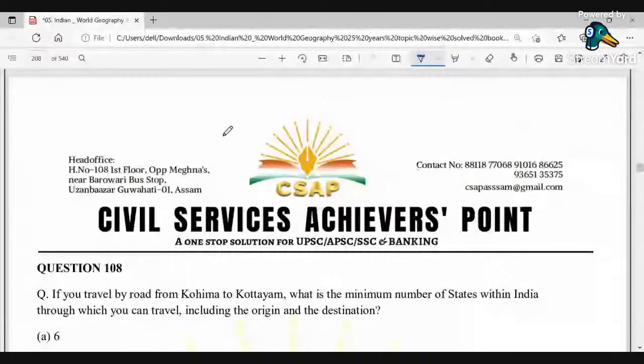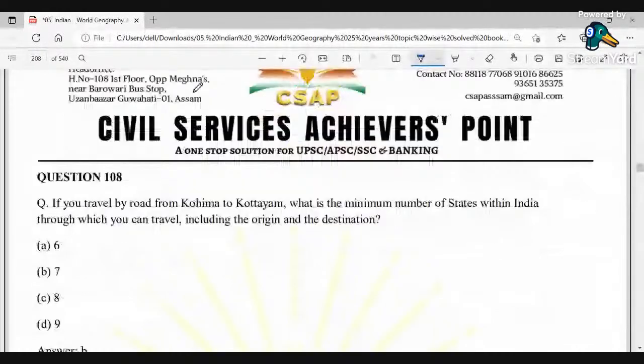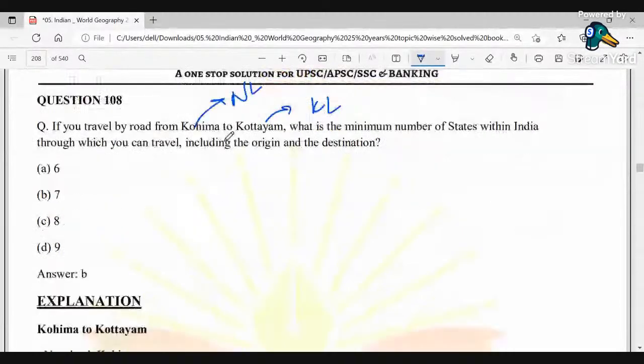Okay, now coming to if you travel by road from Kohima to Kottayam. Where is Kohima? Kohima is in Nagaland, and where is Kottayam? Kottayam is in Kerala. So what is the minimum number of states within India through which you can travel, including the origin and the destination? Okay, so it's B.